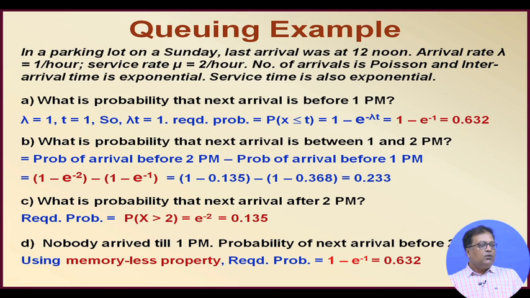In the second case, what is the probability that next arrival is between 1 and 2 p.m.? It is the probability of arrival before 2 p.m. minus probability of arrival before 1 p.m. That we have already seen for 1 p.m.: 1 minus e to the power minus 1. Before 2 p.m. it is 1 minus e to the power minus 2. So, the second one minus the first one. What is the probability that next arrival is after 2 p.m.? It will be e to the power minus 2, already we have seen it. And if nobody arrived till 1 p.m., the probability that next arrival is before 2 p.m.: again we can use the memoryless property, and it should be 1 minus e to the power minus 1.